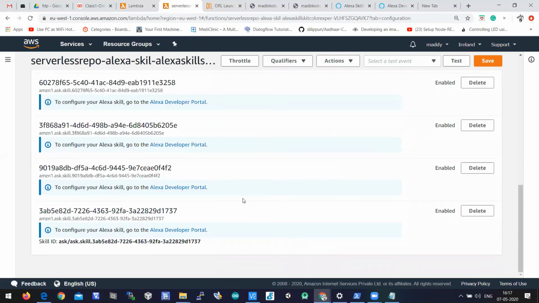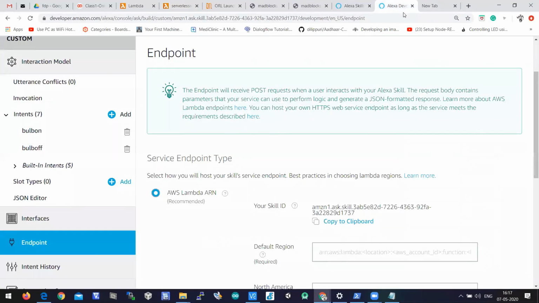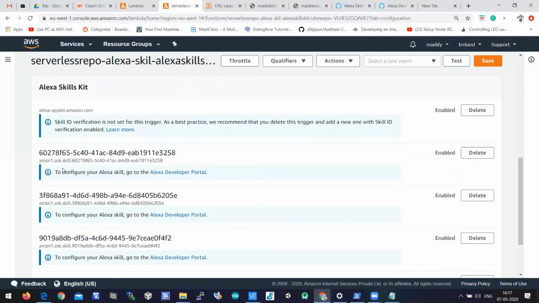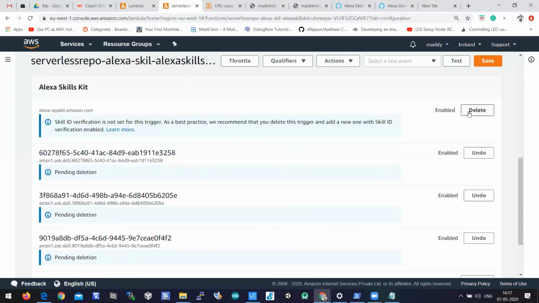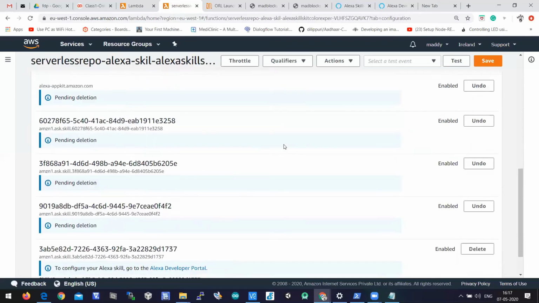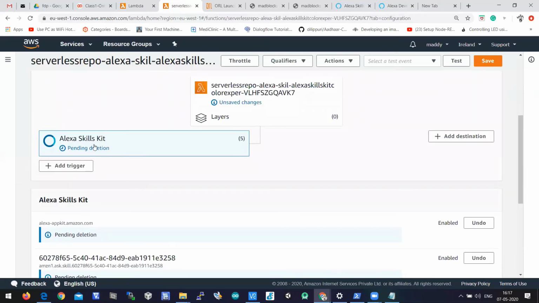There are too many skills added to my program, so let me delete them. Okay, delete. So this is my skill ID, and we have pasted the skill ID here.